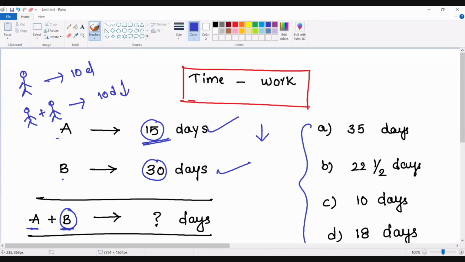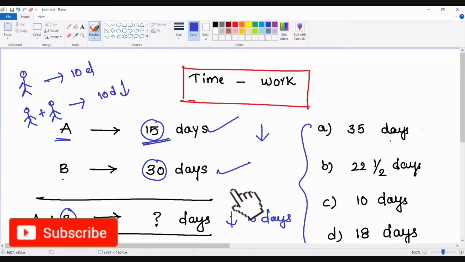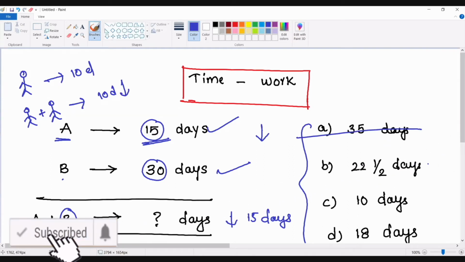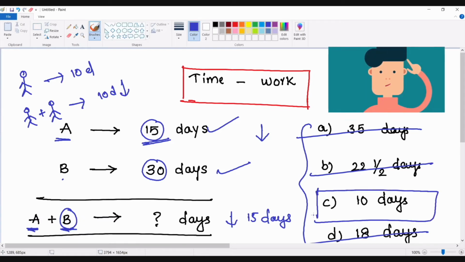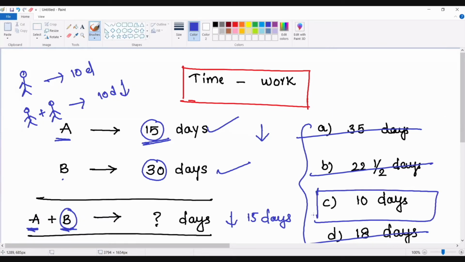A alone is taking 15 days. Along with A, B is also helping. Then definitely these two people will take less than 15 days of time to complete the work. That means option A is eliminated, option B is eliminated, option D is eliminated. Mark your answer choice as option C. That's the only option we can mark.